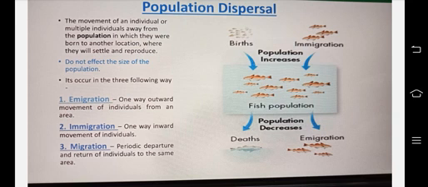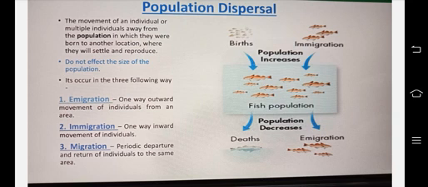Emigration: one way outward movement of individuals from an area. Immigration: one way inward movement of individuals. Migration: periodic departure of individuals and their return to the same area. This point I'm a bit confused. I hope it's because this phenomenon is happening inside this population. That's why there is no effect on the size of the population. Kindly check this.